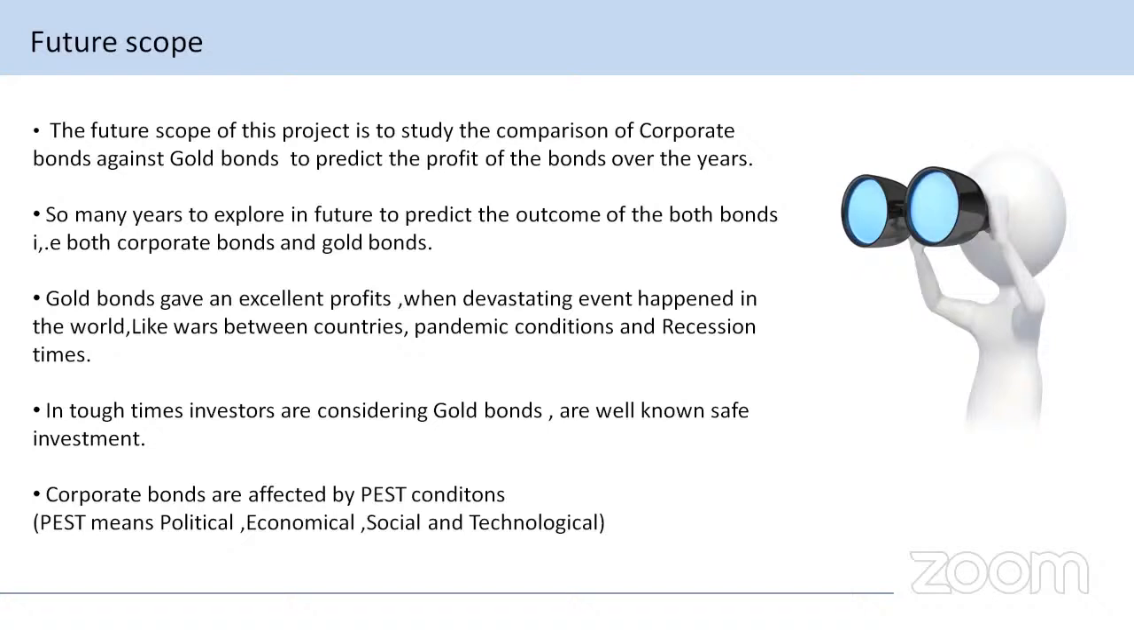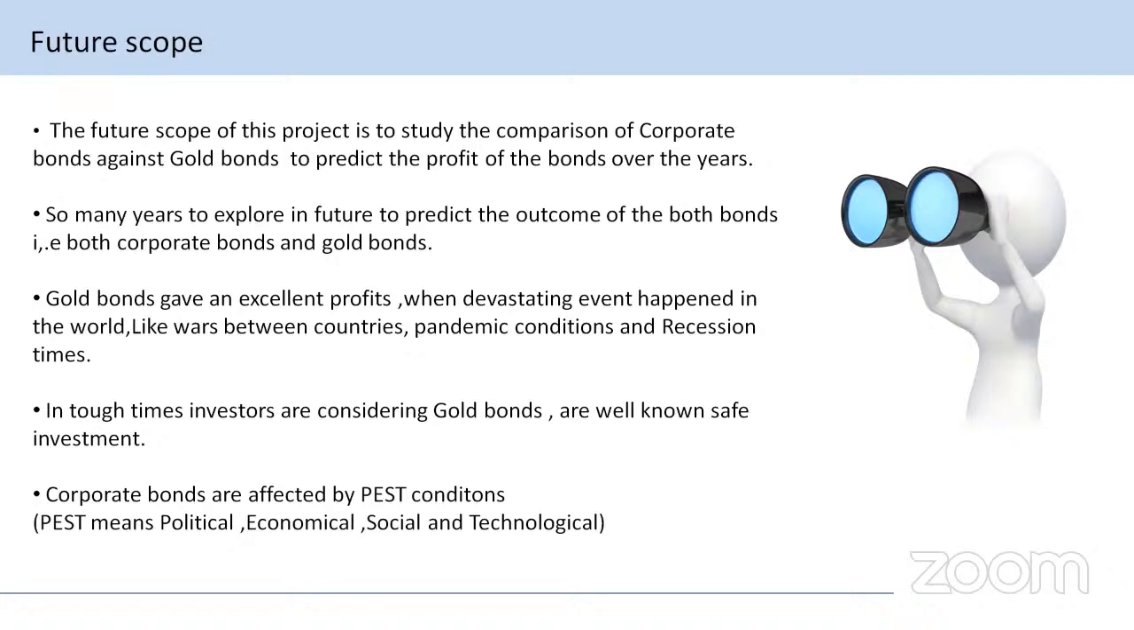The future scope of this project is to study the comparison of corporate bonds against gold bonds to predict the profit of the bonds over the years. There are many years to explore in future to predict the outcomes of both bonds, corporate bonds and gold bonds. Gold bonds have an excellent profit when devastating events happen in the world, like wars, pandemic conditions, and recession times. All the events happening in the world directly affect the gold bonds' value. In tough times, investors consider gold bonds a well-known safe investment.